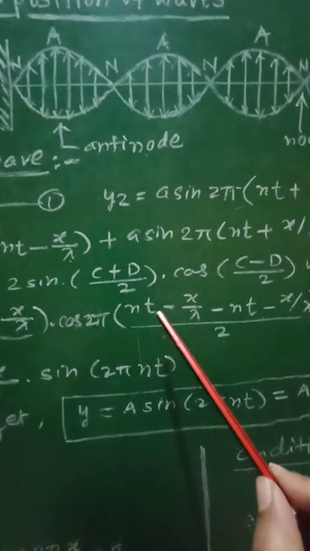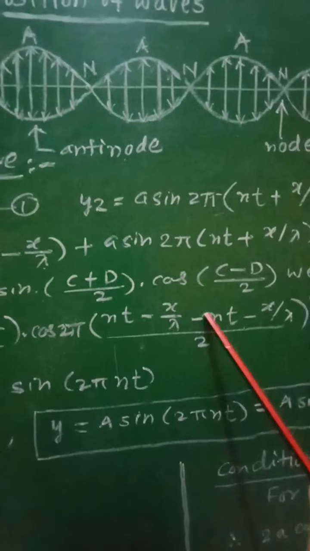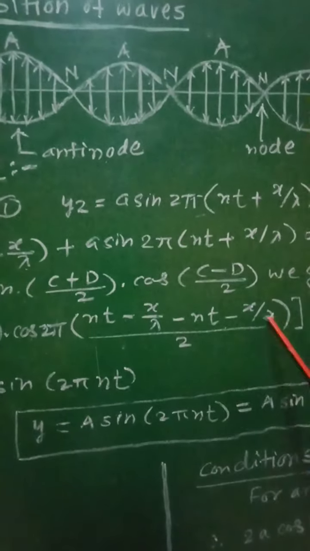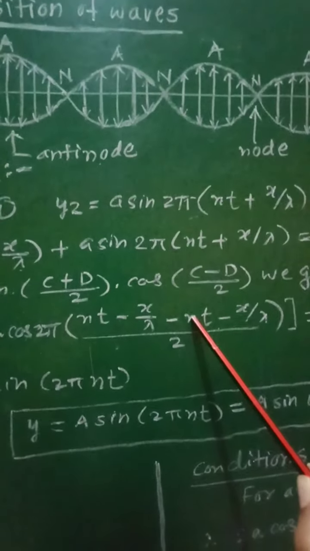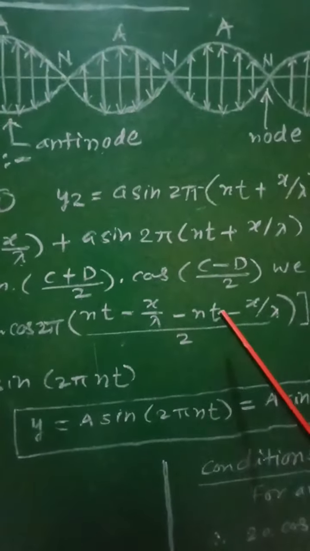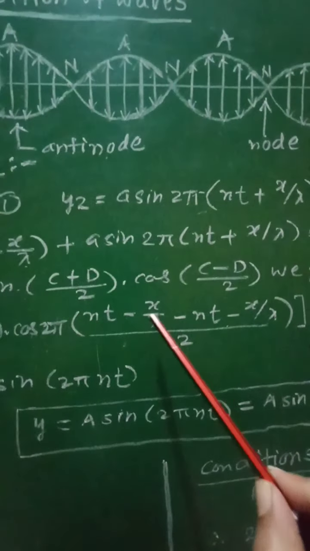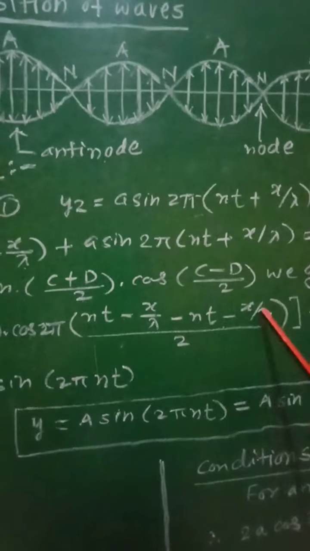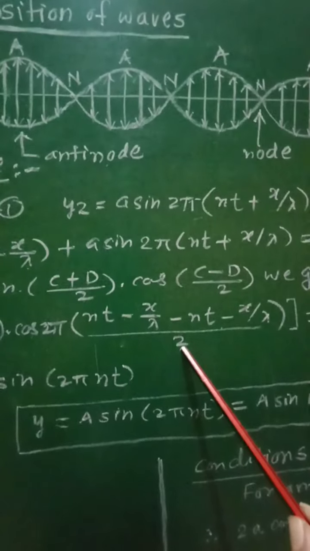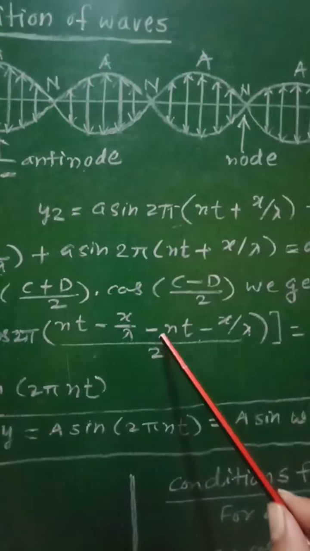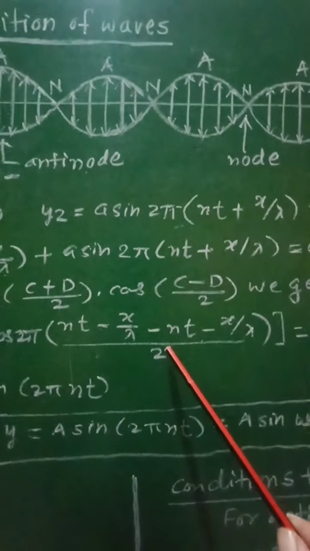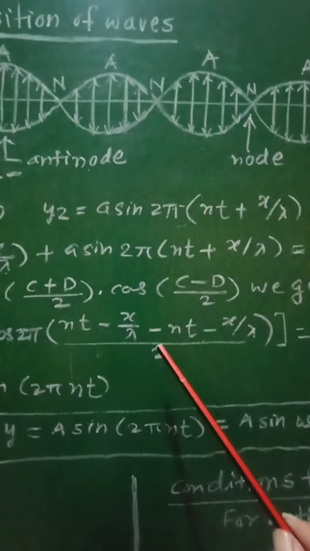Similarly here, (nt minus x by lambda) minus (nt plus x by lambda) upon 2: nt and minus nt get cancelled. Minus x by lambda minus x by lambda is minus 2x by lambda, and divided by 2 we get only x by lambda, which is minus.